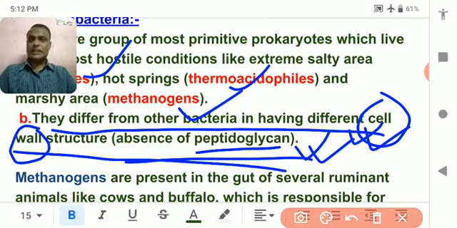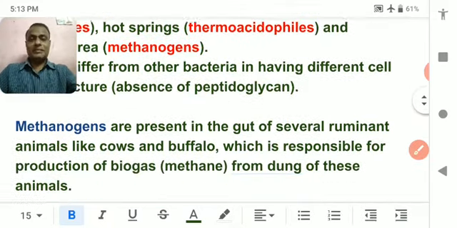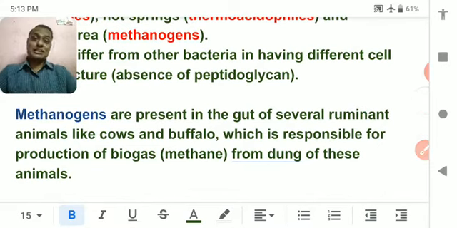This term has been given very clearly in the NCERT book. Study it, read it very carefully. It is a very important point. Okay, so what are the main differences between gram positive and gram negative bacteria? Study it. Now we are going to study one more important kind of bacteria that are mostly found in the intestine of cow and buffaloes. Understood? Yes, they can survive in the intestine also.